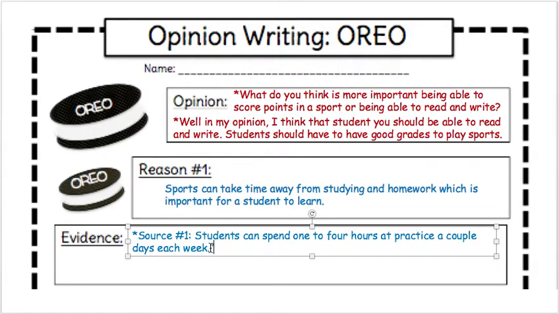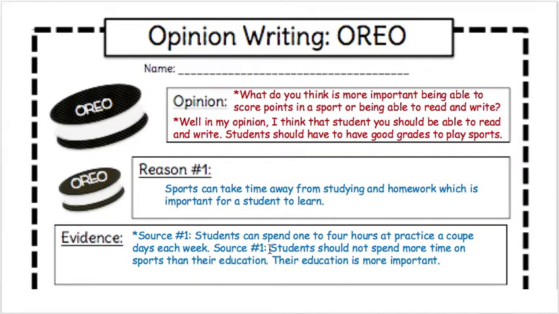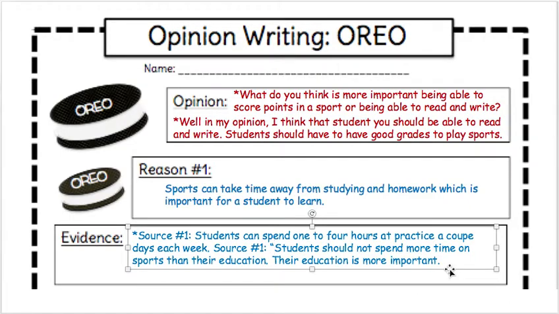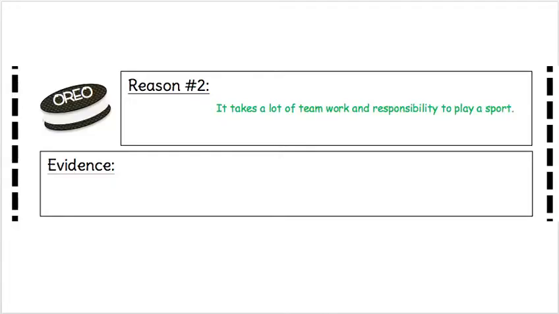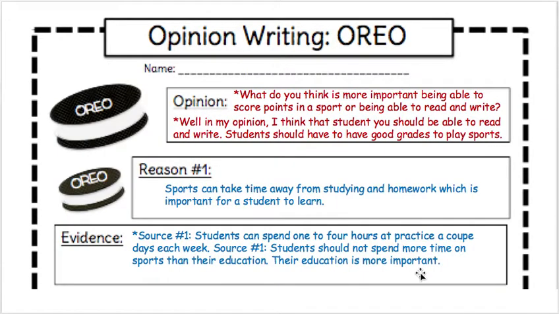And I'm going to put quotations around that because it was from the text. And then my second piece from this text is that students should not spend more time on sports than their education. Their education is more important. And I put that one into my own words, so I'm not putting quotation marks around that. So I have 2 pieces of evidence from the text to support my reason.